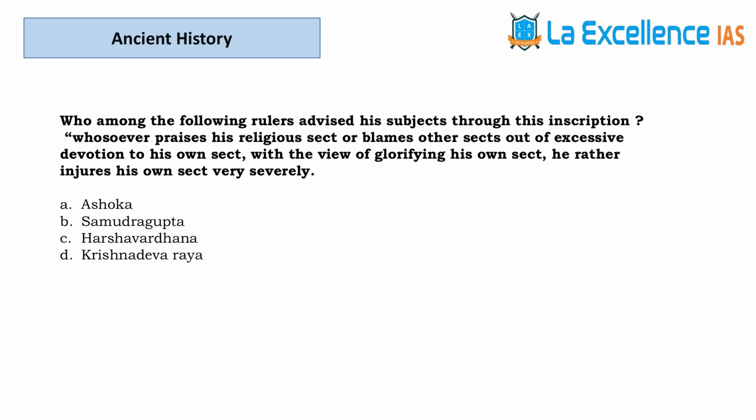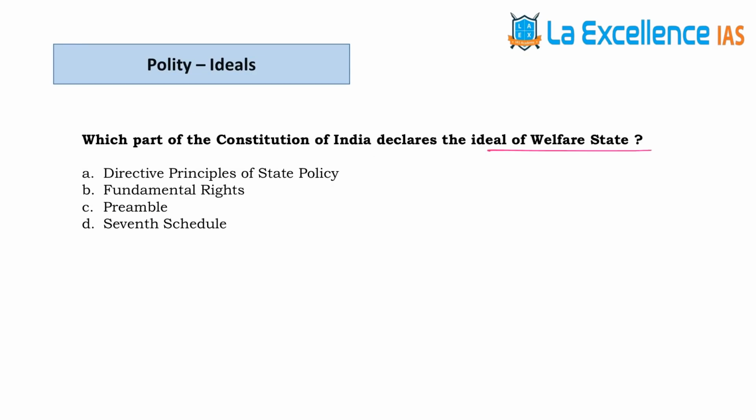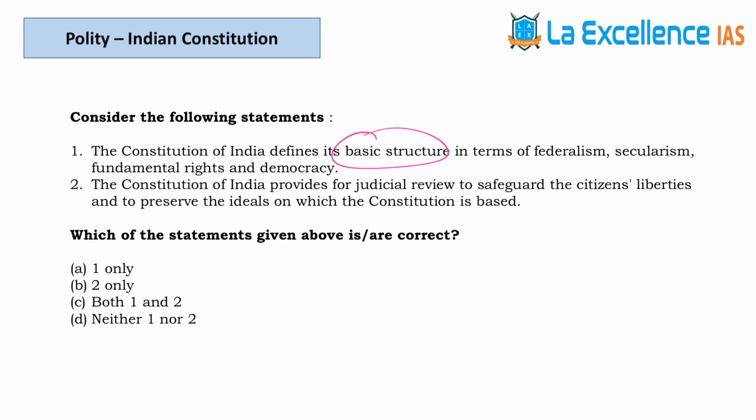The next question is with respect to the Ashoka's inscription. The next question is about parliamentary system of government. Answer is B. The next question is about the ideal state. It is promoted by DPSP. The next question is about the basic structure. Answer for this question is B.